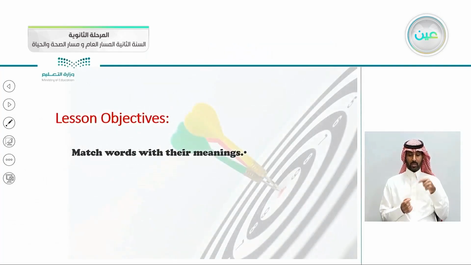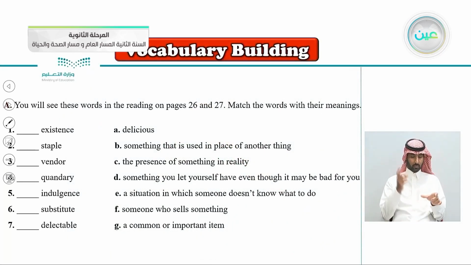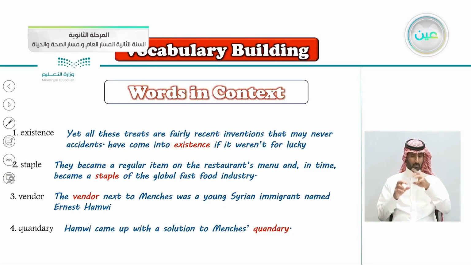So these are today's objectives for the vocabulary building. Of course, we'll be matching words with their meanings. We have a list of words here: existence, staple, vendor, quandary, indulgence, substitute, and delectable. And we have the definitions, let's say the meanings of these words. But before we answer, as usual, we will find these words in context in the reading passage we'll be